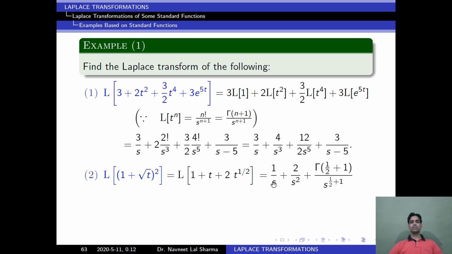Laplace of 1 is equal to 1 upon s, Laplace of t is equal to 1 upon s square, and Laplace of t to the power half is equal to gamma n plus 1 divided by s to the power n plus 1. So n is equal to half, so gamma half plus 1 divided by s to the power 1 by 2 plus 1. Now we can simplify this. After simplification we got this, and we know gamma of n plus 1 is equal to n gamma n, so I am using that property, and gamma half is equal to square root pi. So this is the solution of this question.